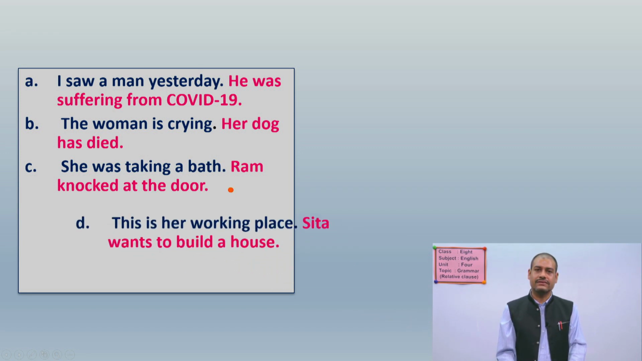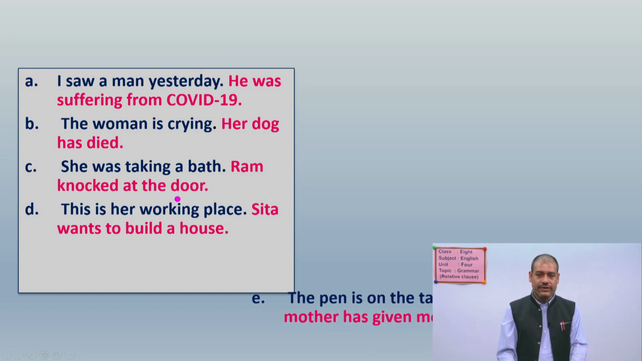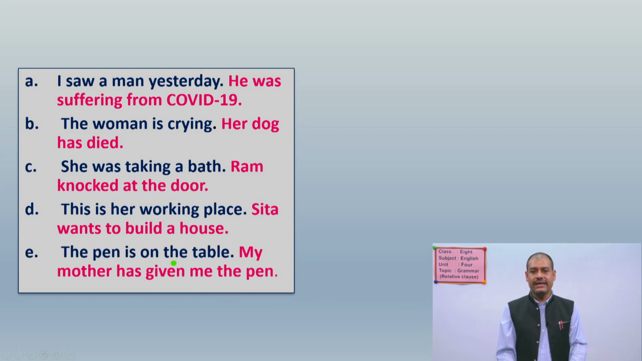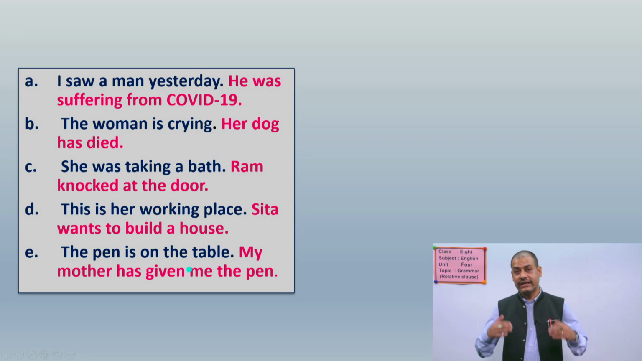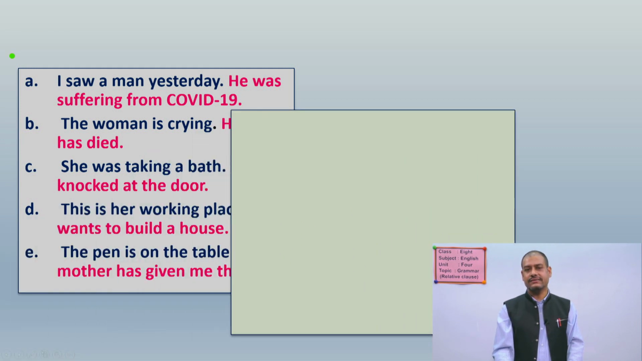Now, second last. This is our working place. Sita wants to build a house. Now for you, the last sentence. The pen is on the table. My mother has given me the pen. So now your job: you have to combine these two sentences into one. So think and you have to check with me, okay? Your answer should be like this.